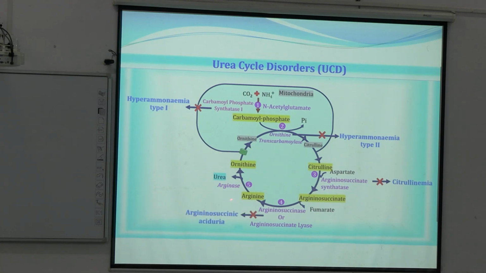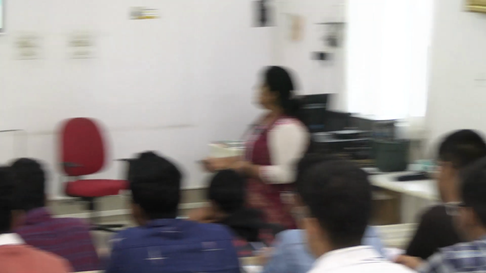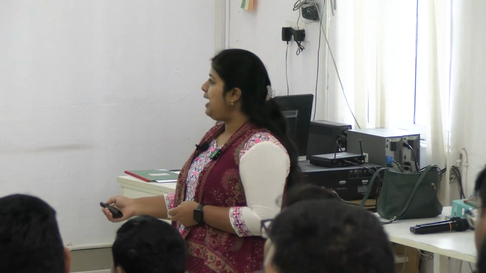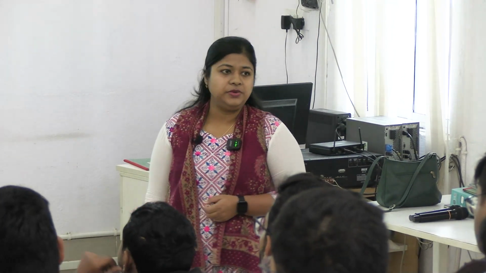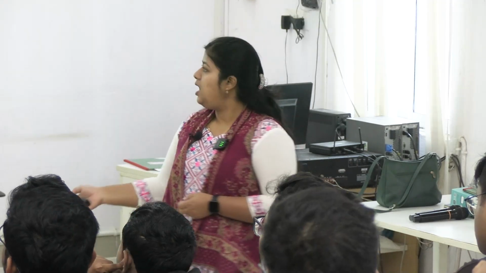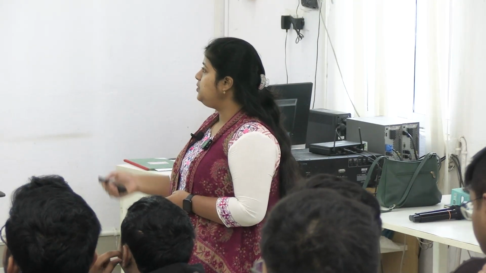Next, for the fourth step, or the enzyme argininosuccinase deficiency, there will be increased argininosuccinate in our blood, and it will lead to the excretion of argininosuccinate itself in our urine. That's why the disease is argininosuccinic aciduria. Anything like fumarate, succinate, all these are acids. So argininosuccinate or argininosuccinic acid will be excreted in our urine. That is why this disease is known as argininosuccinic aciduria.